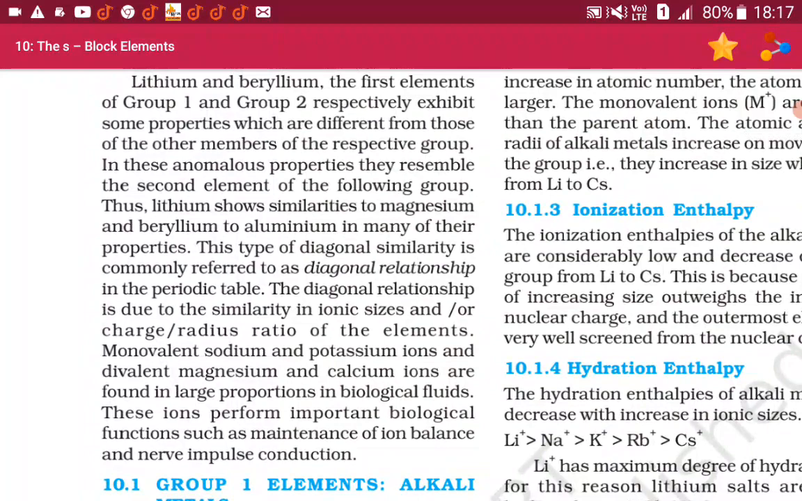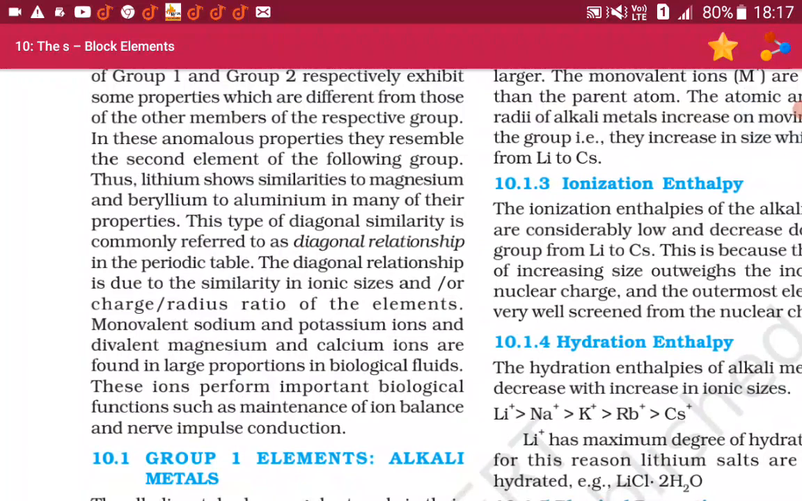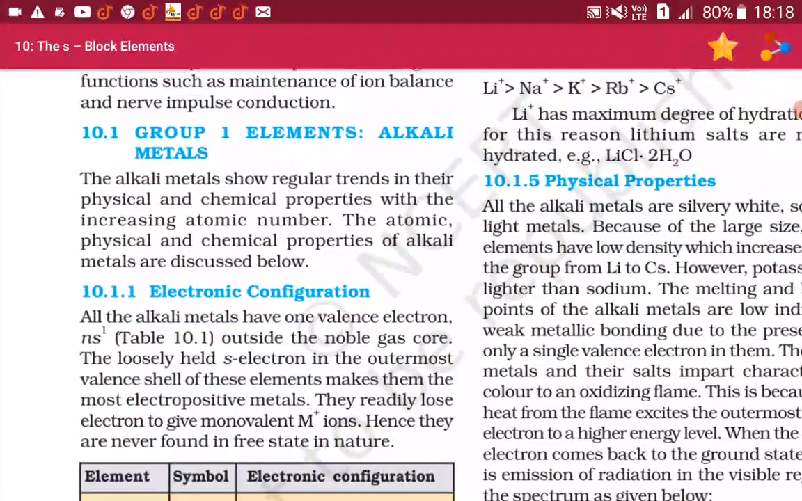Monovalent sodium and potassium ions and divalent magnesium and calcium ions are found in large proportions in biological fluids. These ions perform important biological functions such as maintenance of ion balance and nerve impulse conduction. 10.1 Group 1 elements: alkali metals. The alkali metals show regular trends in their physical and chemical properties with the increasing atomic number. The atomic, physical and chemical properties of alkali metals are discussed below.